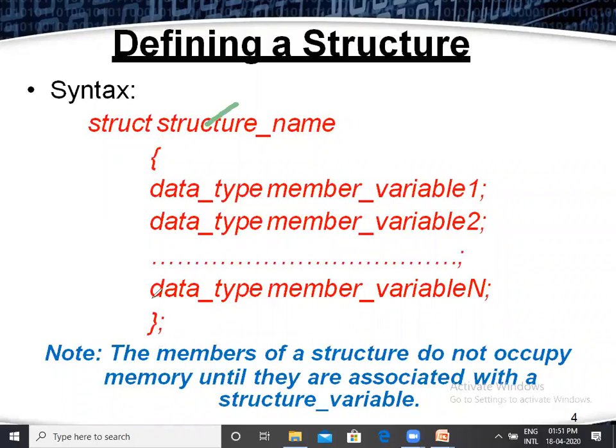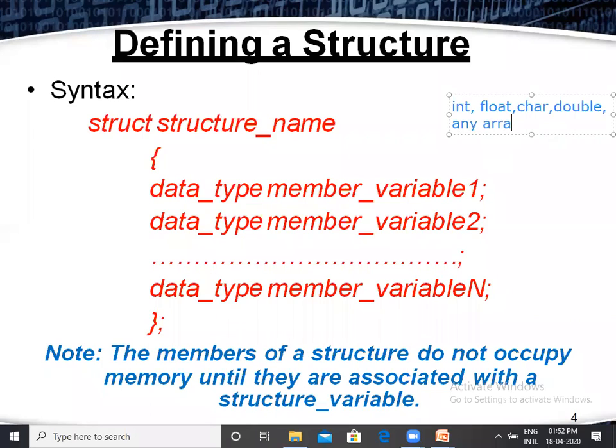and within that open brace and closed brace there are so many variables you have to declare. Each and every variable must be defined with its data type. So there is no common data type. We can use any type of data type. Some types, we can use int type, float type, or char type, or double type, or